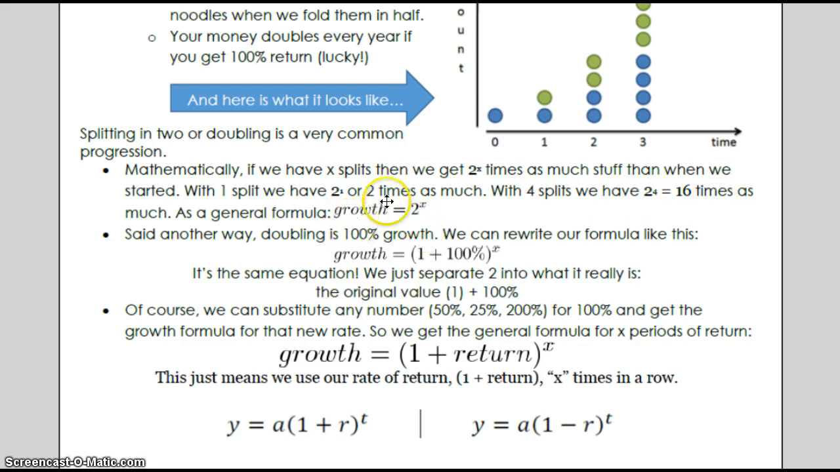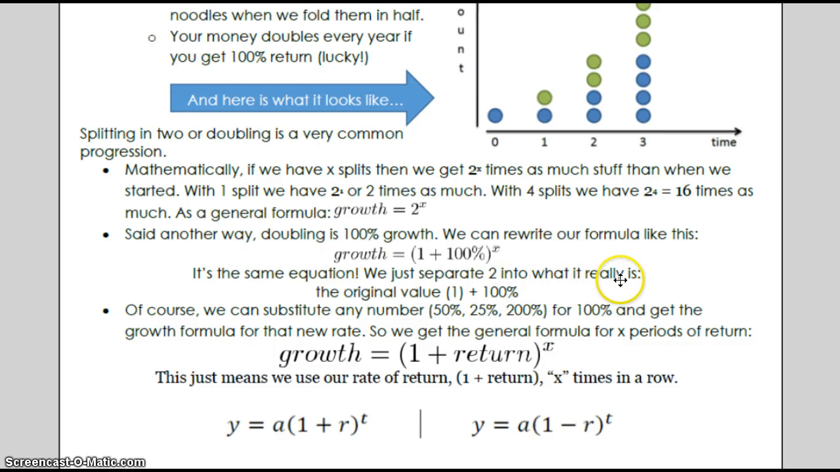So that growth of 2 times is 2 to the x. So said another way, doubling is 100% of the growth. So we can rewrite our formula like this. Growth equals (1 plus 100%) to the x power. It's the same equation we just had.